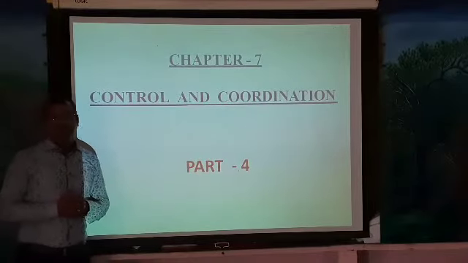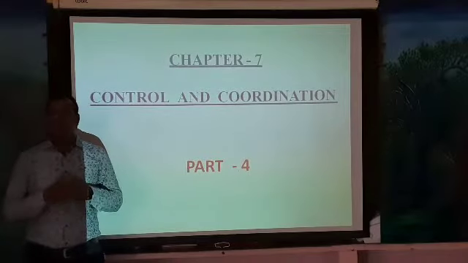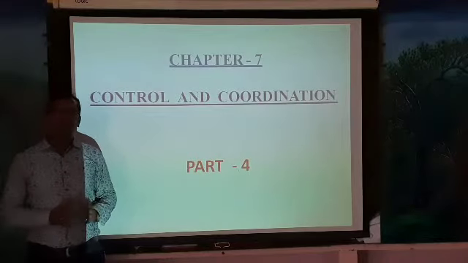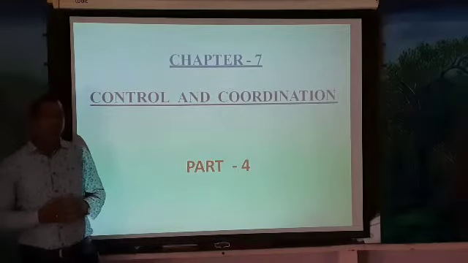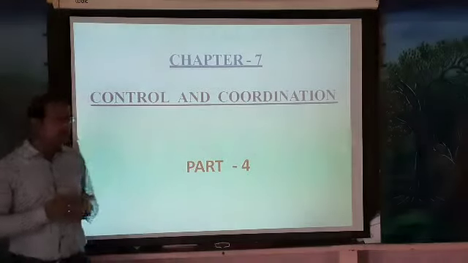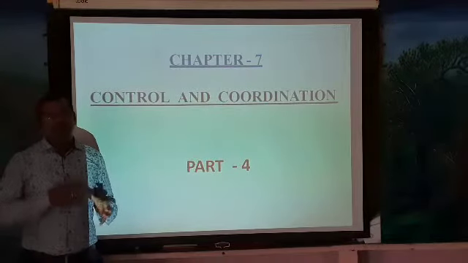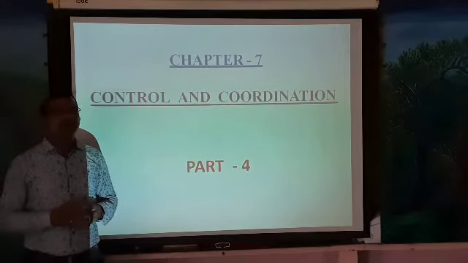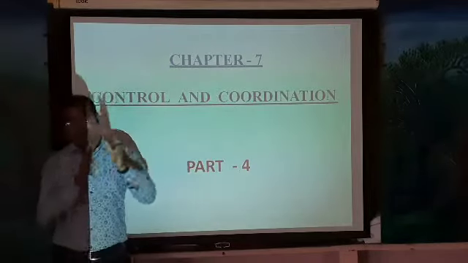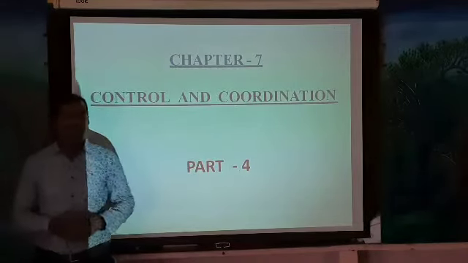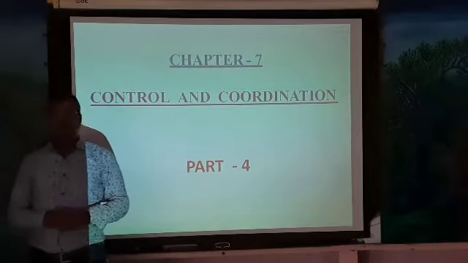So in the previous class we discussed the human brain: what the human brain is, the different parts of the human brain, and the functions of the human brain in control and coordination of surrounding things, in detail. As you know, the brain is divided into three major regions: forebrain, midbrain and hindbrain, right?